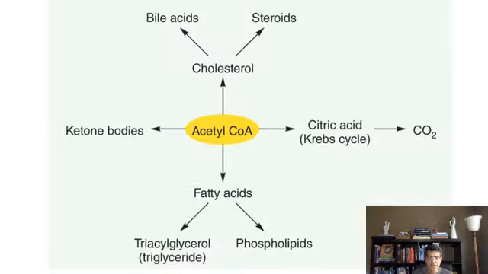Let's take a look at this diagram. We mentioned already that acetyl coenzyme A can go through the Krebs cycle. We mentioned acetyl coenzyme A can create fatty acid. And right now we mentioned that two acetyl coenzyme A can create ketone body. I want you to know that acetyl coenzyme A also can change to cholesterol. Cholesterol is a building block for steroid and bile acid.